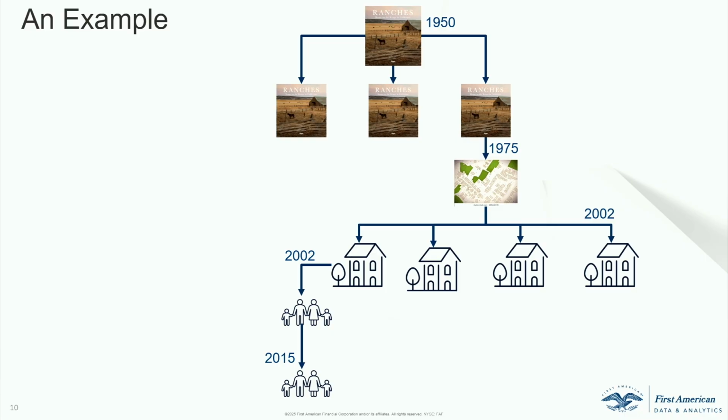So if you're doing a transaction in 2015, you have to go back all the way to 1950 to find out there were no issues in this particular piece. So the starter concept is basically that, okay, in 2002, we have done this transaction. We have done all the research required for that particular property. I can depend on the 2002 title policy and start from 2002 to 2015 instead of going back all the way to 1950. So that's the concept.